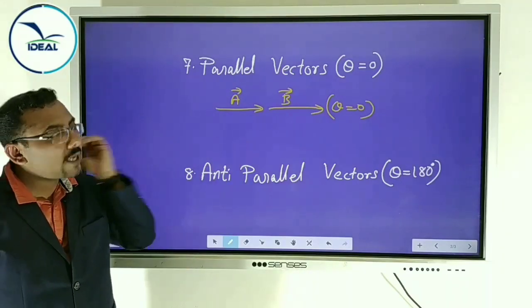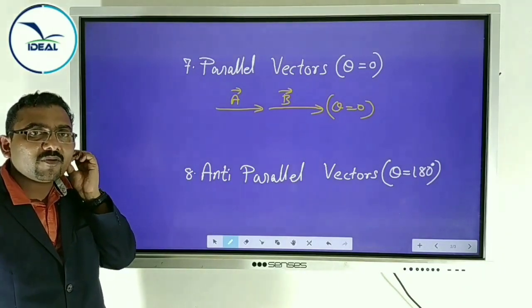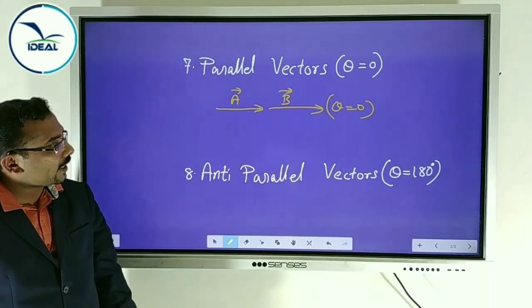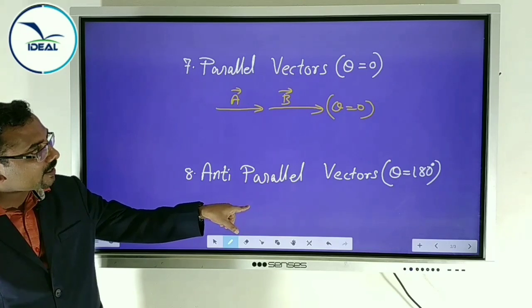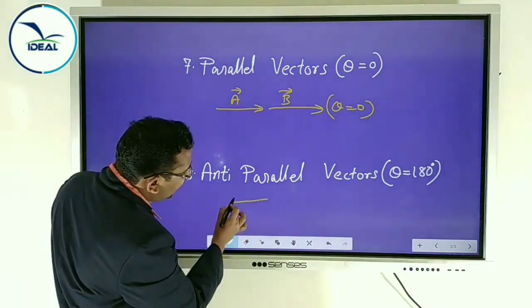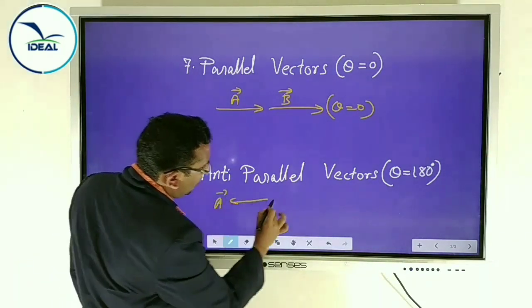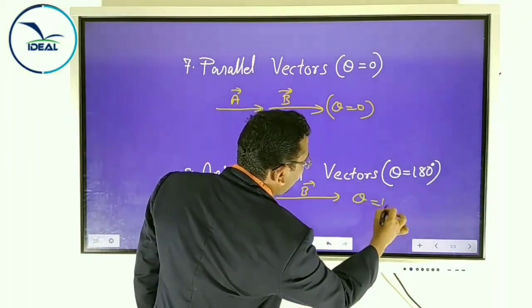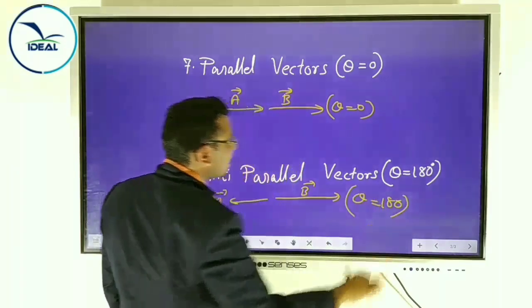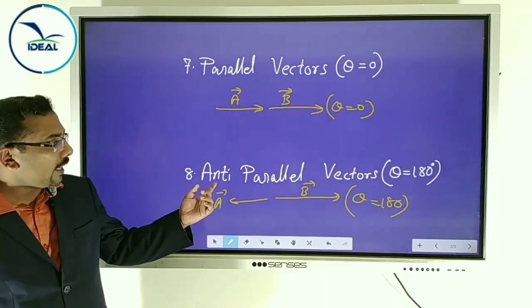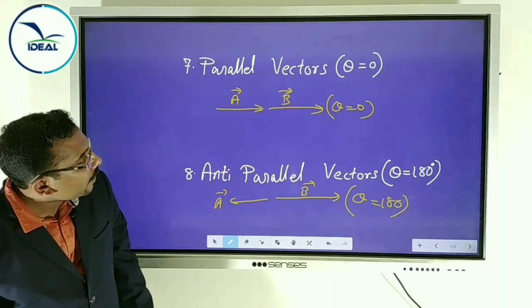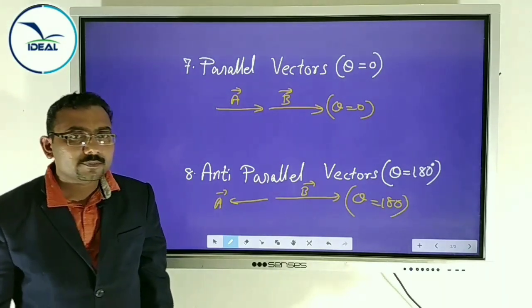Both are in the same direction. The angle between A and B equal to 0. Such type of vectors are called parallel vectors. Then what are anti-parallel vectors? They are in opposite direction. Vector A, vector B, opposite direction, that is theta equal to 180 degrees. If two vectors are in opposite direction, they are called anti-parallel. If two vectors are in the same direction, they are called parallel. Okay.